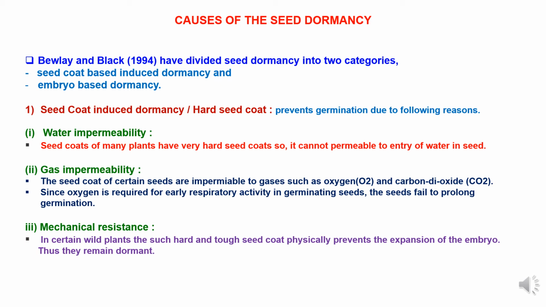Since oxygen is required for early respiratory activity in germinating seeds, the seeds fail to germinate, as in some crops. And there is mechanical resistance also. In certain wild plants, such a hard and tough seed coat physically prevents the expansion of the embryo, because of which they remain dormant.